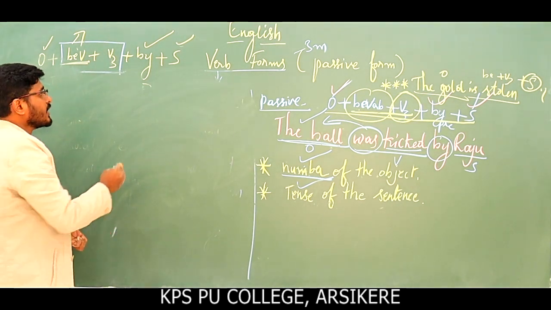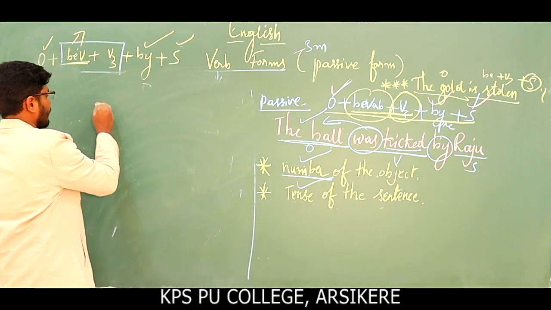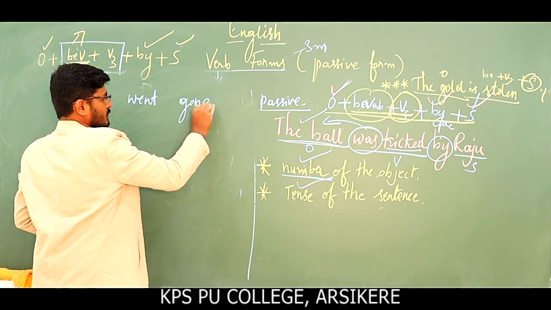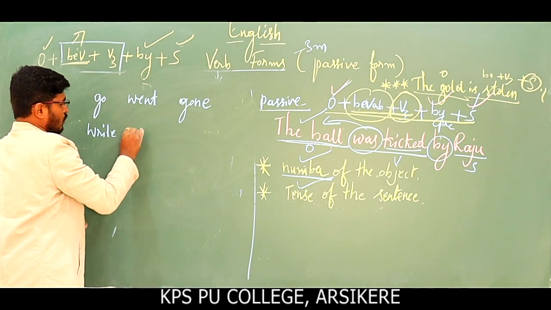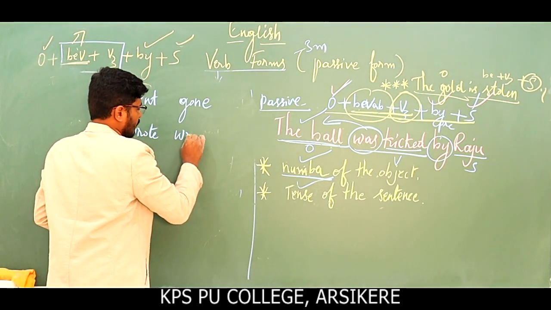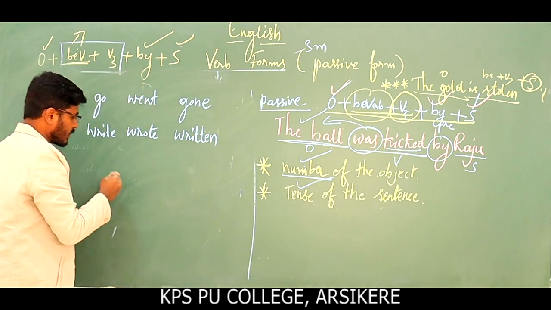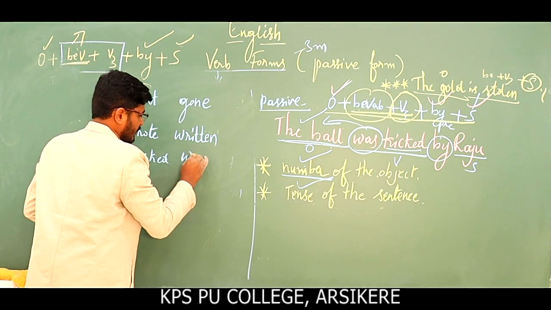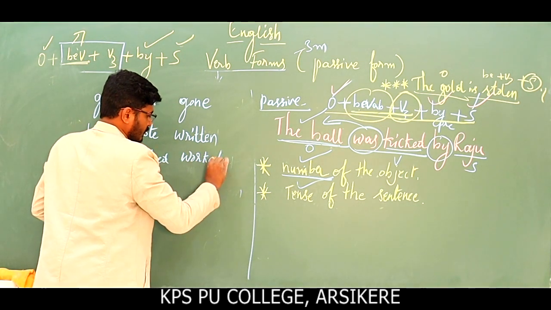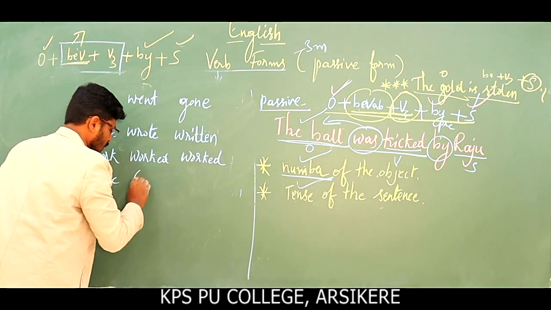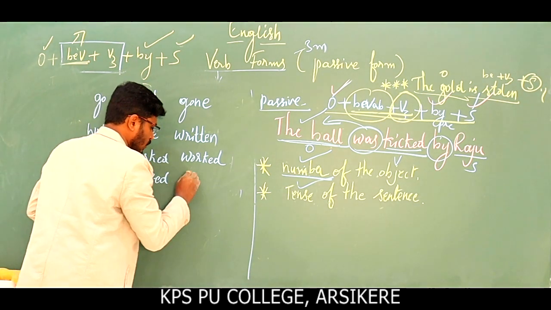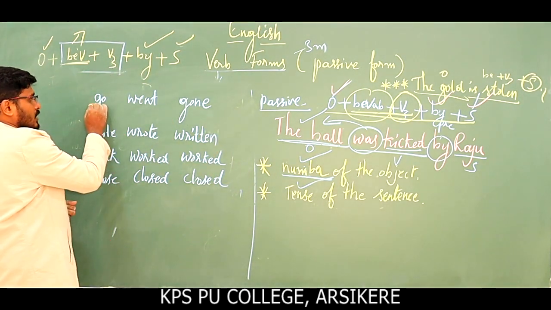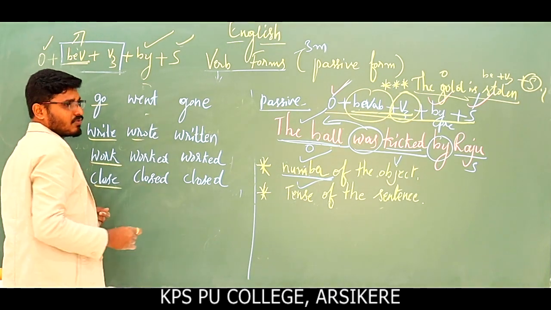So V3 form, you might have heard. See, for example, go, went, gone; write, wrote, written; work, worked, worked; close, closed, closed. So these are just examples, that's it. You might have heard these forms of verb.